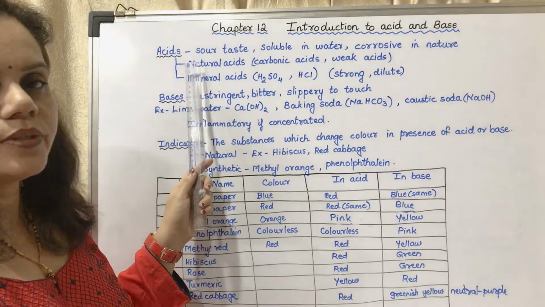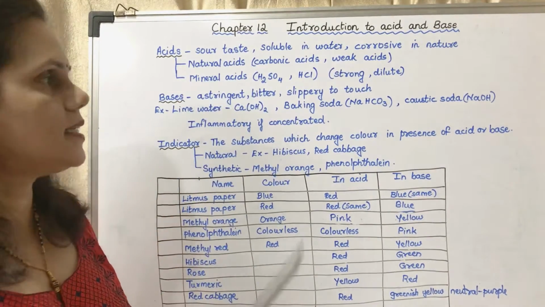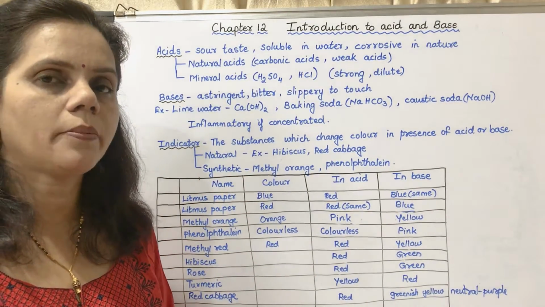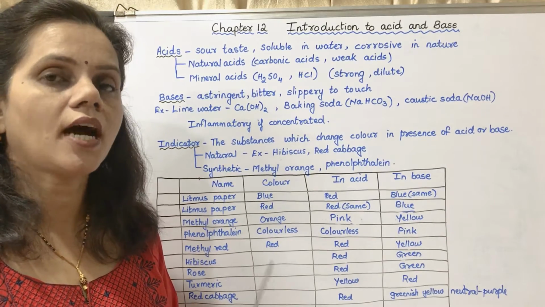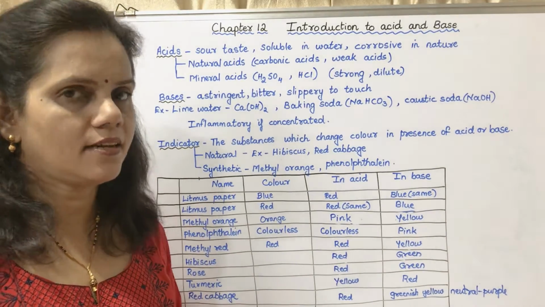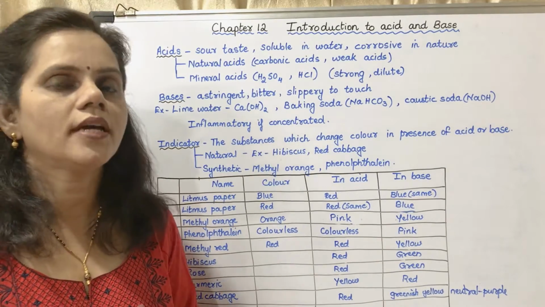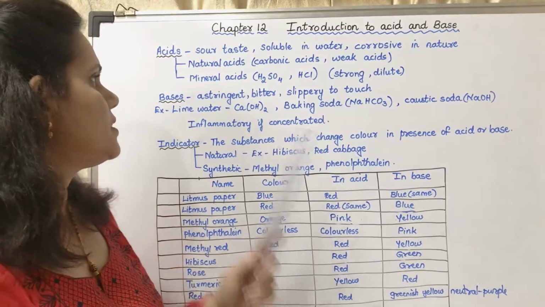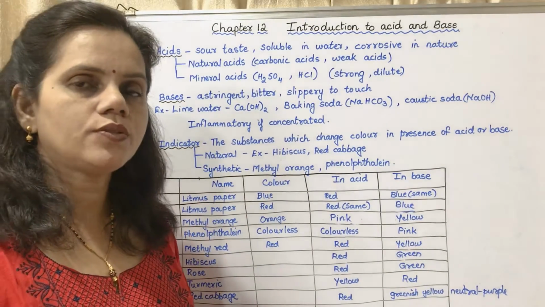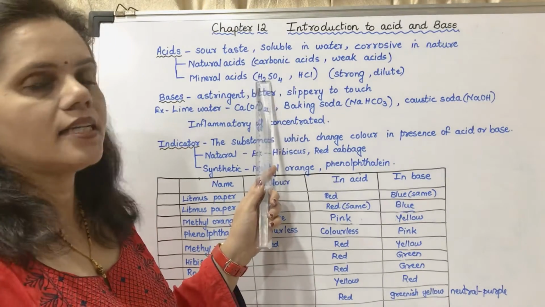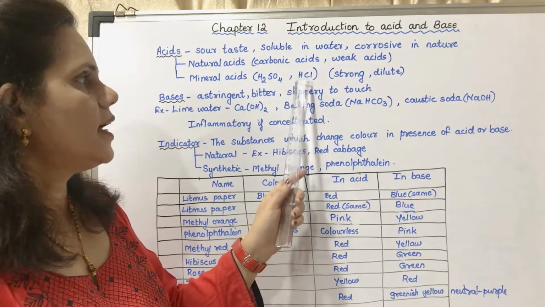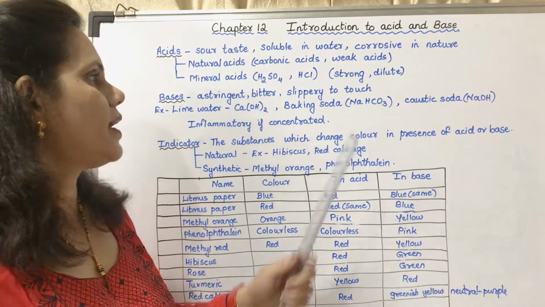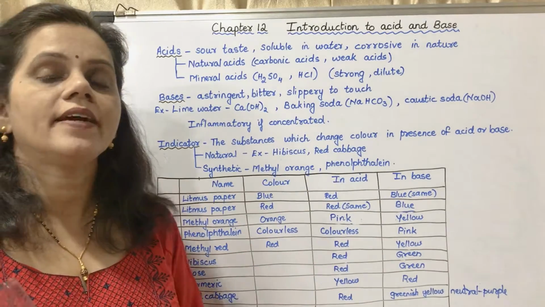The acids are of two types, natural acids and mineral acids. Natural acids could also be called carbonic acids because they contain more carbon. It is not carbonic acid, it is just a general name given to show that it contains carbon. They are generally weak acids. Mineral acids are strong acids which we use in laboratories, like H2SO4, sulfuric acid, HCl, hydrochloric acid, and nitric acid. These are very strong acids.